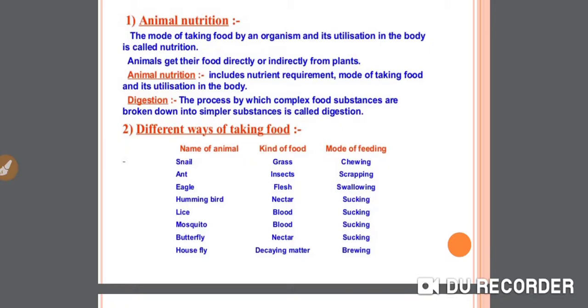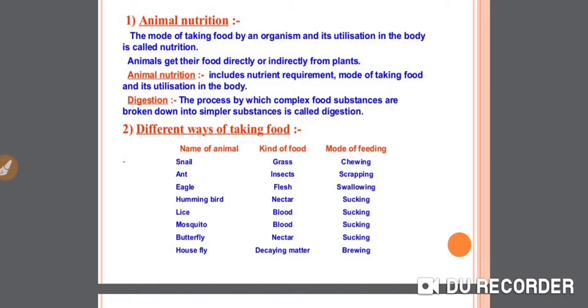Number first, the snail. Snail's kind of food is grass and mode of feeding is chewing. Similarly, ant's kind of food is insects and mode of feeding is scraping. Now next, eagle's kind of food is flesh and mode of feeding is swallowing. Next, hummingbird's kind of food is nectar and mode of feeding is sucking.